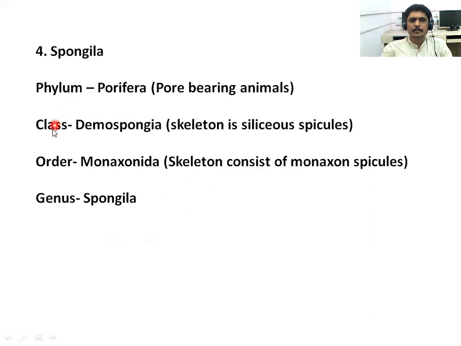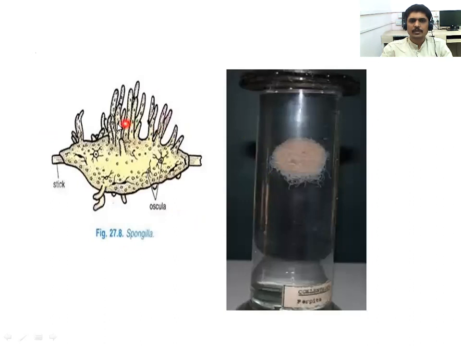It is found in the class Demospongia. The class of Spongilla is Demospongia. Why? Because their skeleton is made up of siliceous spicules. Their order is Monoaxonida. Why? Because their skeleton consists of monoaxon spicules. The genus is Spongilla. So the fourth example, Spongilla, is an example of class Demospongia.